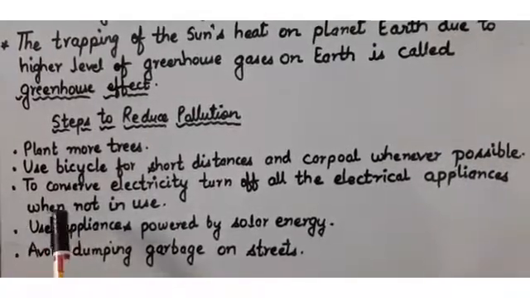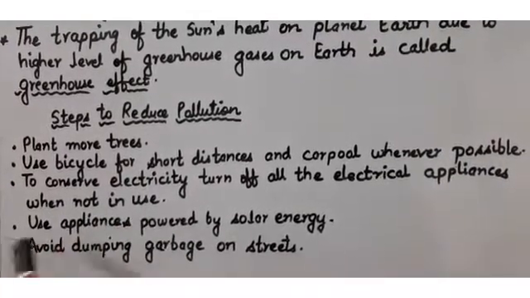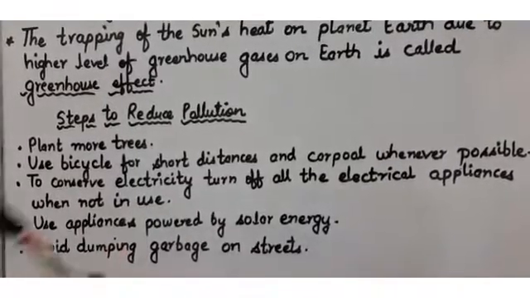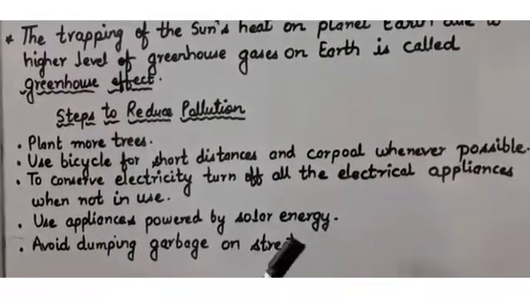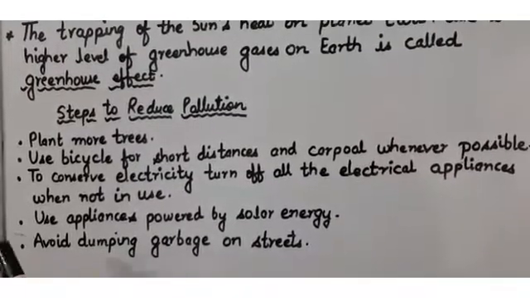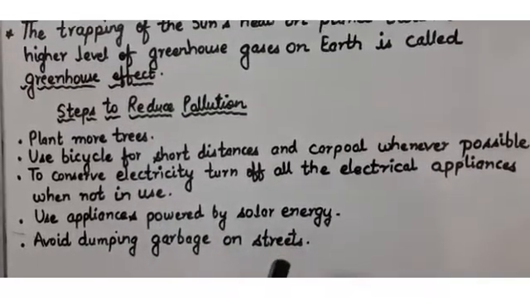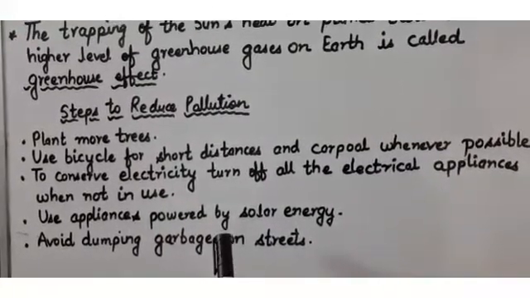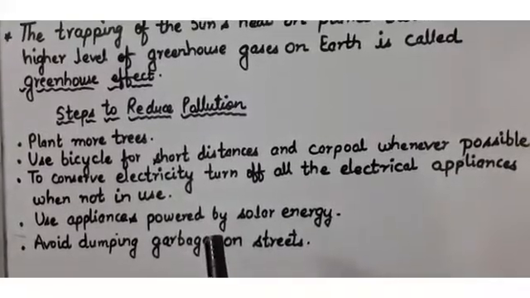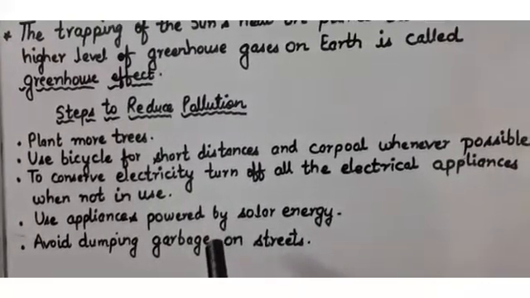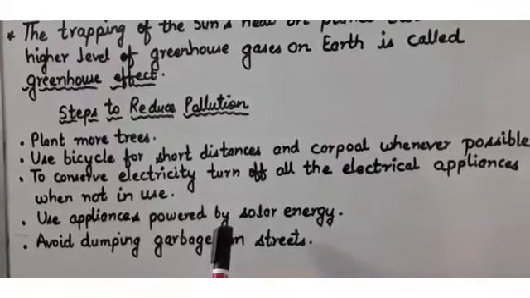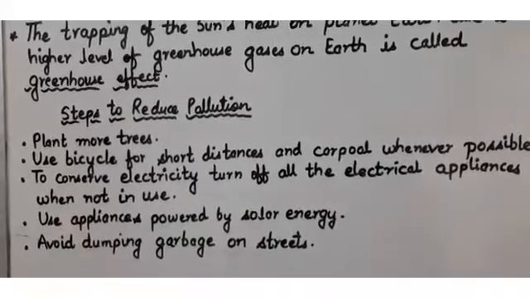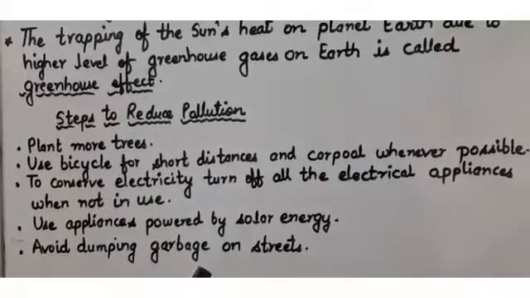Then comes using appliances powered by solar energy. If we can, we must use all those appliances which can run on solar energy. And the last one is to avoid dumping garbage on streets. We should not dump garbage on streets. We should use a proper dustbin, or dispose of household waste and garbage in the space authorized by the government.